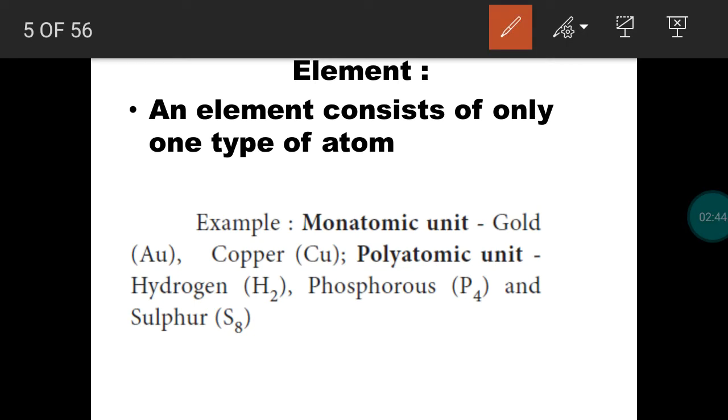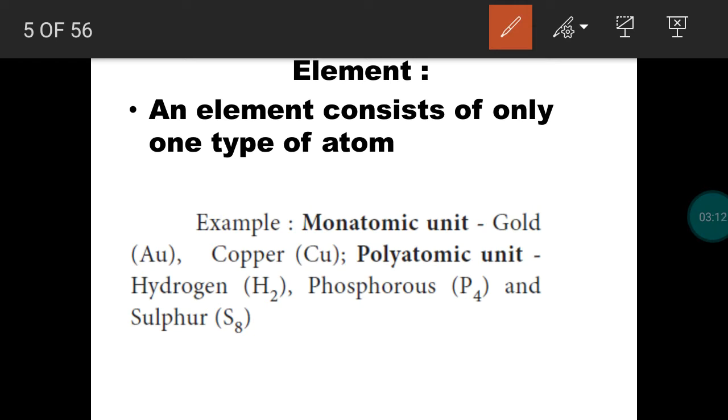Elements are the building blocks of all materials in the universe. Any material or substance is made up of elements. We have 118 elements. All materials are made up of these elements only. Each element is made up of the same type of atom. Hydrogen is made up of hydrogen atoms only.